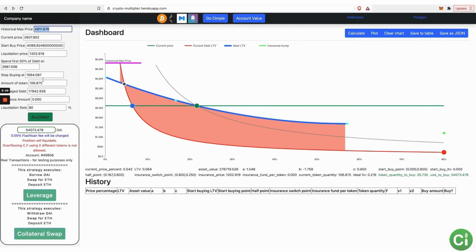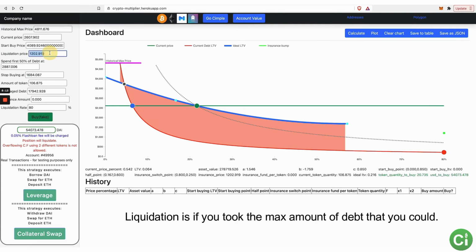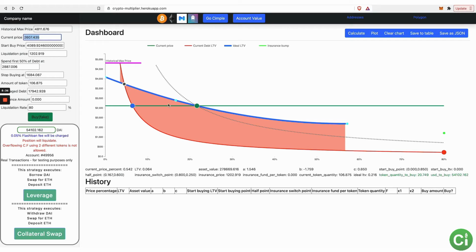Then you also have a stop buying price. So let's explain the difference real quick. Your liquidation price is if you took on the maximum amount of debt that you could. Okay, so that was the update that occurred today, so I can't show you that. If I was able to get this down to here, this gray dotted line tells you if I took that amount of debt, this is where it would liquidate later, right? So if I did that, but the current price was right here at the stop buy price, then this little gray dotted line would continue all the way here, which is the actual liquidation price.